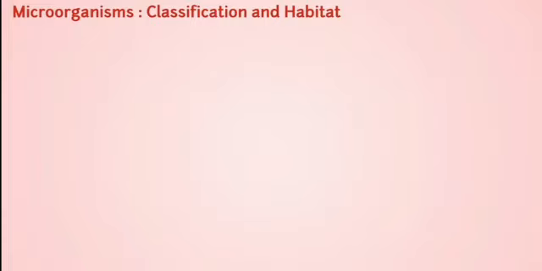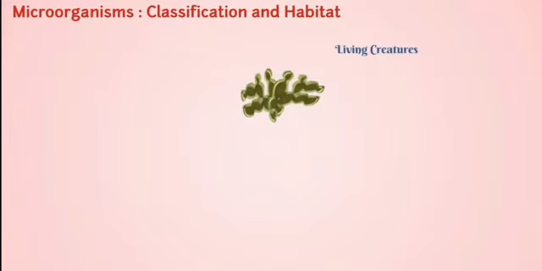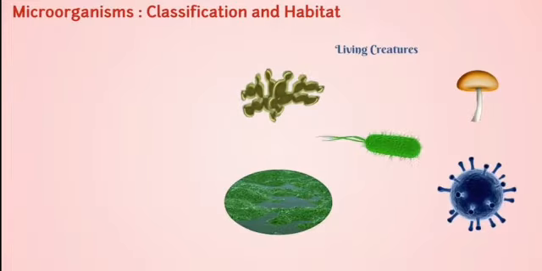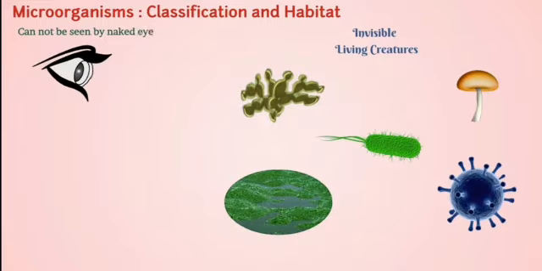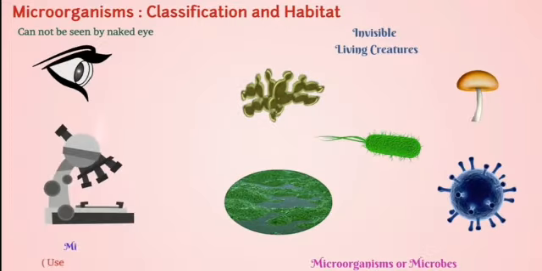Besides animals and plants, there is a world of living creatures that are present everywhere, but are so small that they cannot be seen by the naked eye. Those organisms are called microbes or microorganisms. In order to see microorganisms, we use a special device called a microscope. Let us perform an activity.